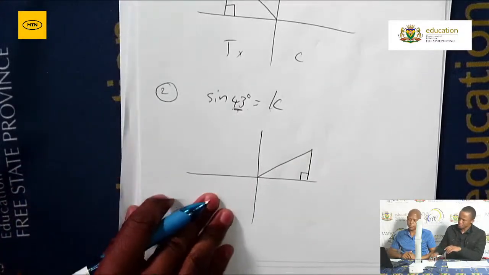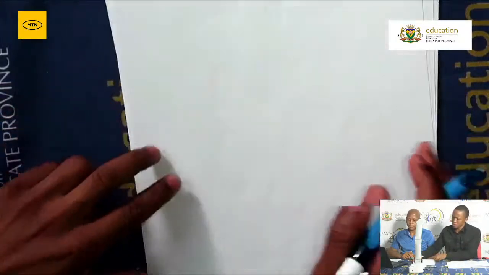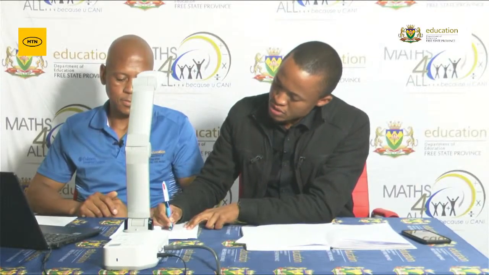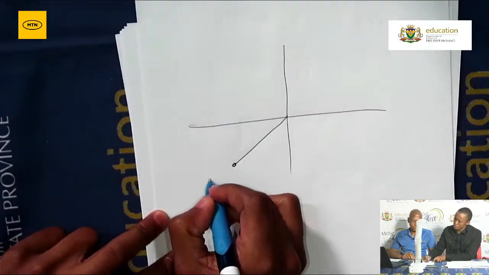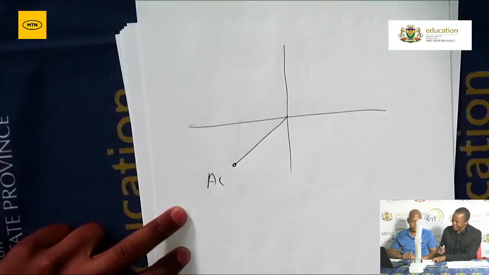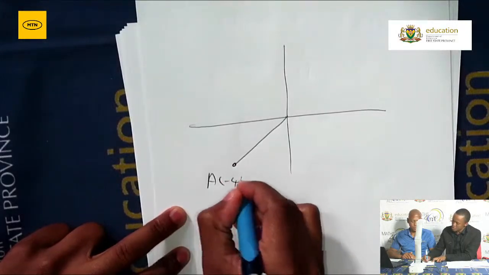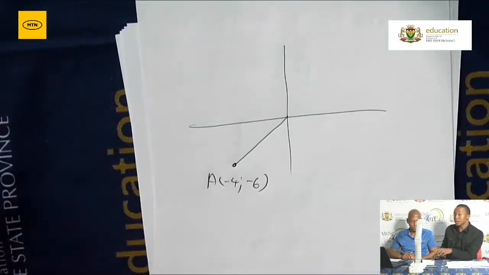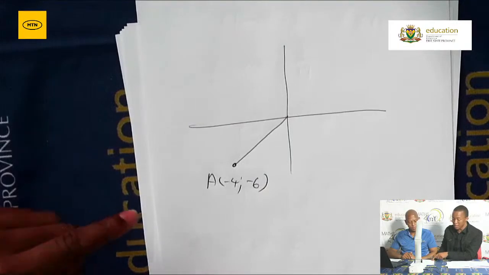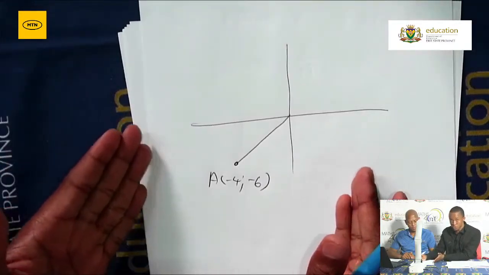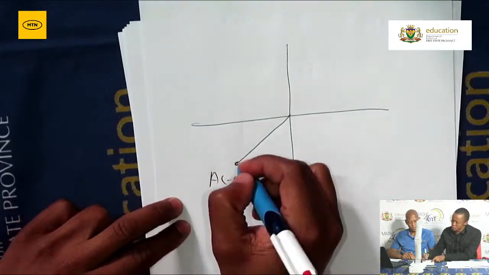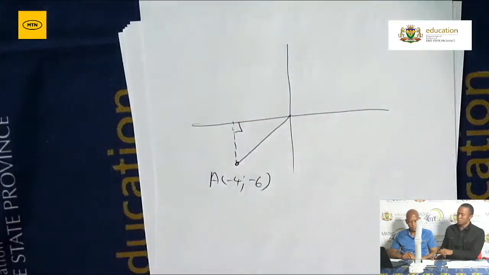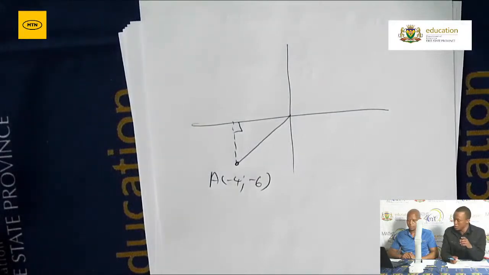That's scenario number 2. Scenario number 3, grade 12, the last one. That's when the examiner gives you the quadrant in which the terminal arm is located. The examiner will tell you the terminal arm perhaps will be in the third quadrant, and you'll be given the coordinates of the end point of that particular terminal arm, perhaps -4 and -6. And then you'll be required to answer questions based on the location of that particular terminal arm. In this case, the examiner was quite generous to you. The examiner gave you the terminal arm. Yours is just to complete a right angle triangle. And remember, to complete a right angle triangle, always make it perpendicular to the x-axis.